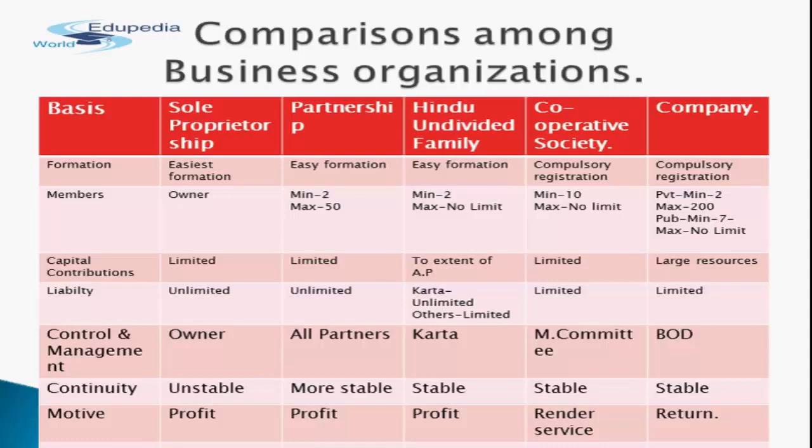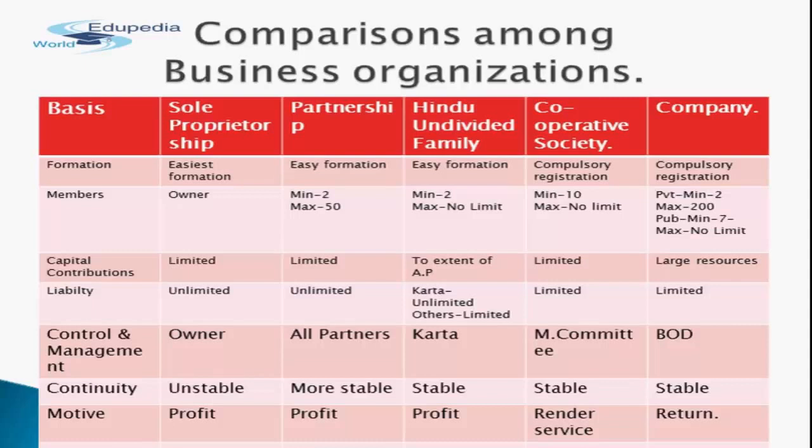Third consideration is capital contributions. In case of sole proprietorship, very limited finance is required. In case of partnership, limited finance is also required and 2 or more persons can start a business. In case of HUF, it is limited to the amount of ancestral property.